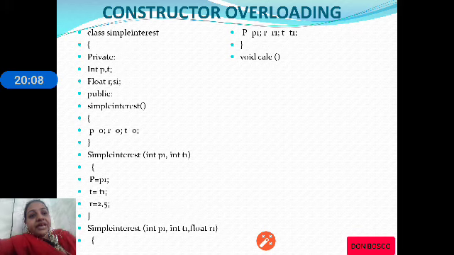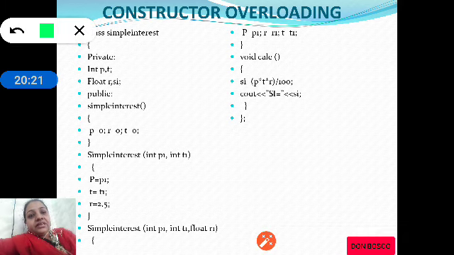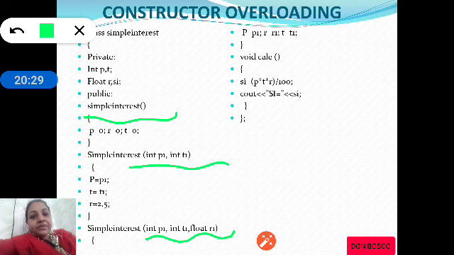Then we are using a calc function which will calculate the simple interest, and then it will print the simple interest. As you observe the program, let us check out the three constructor definitions, first with no argument, second with 2 arguments and third with 3 arguments.